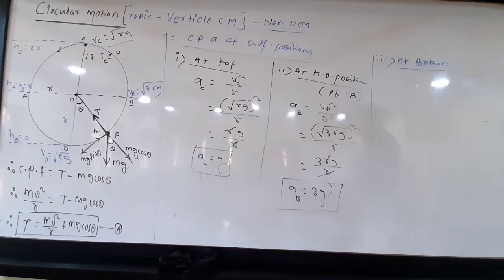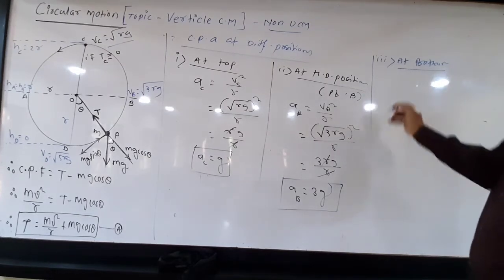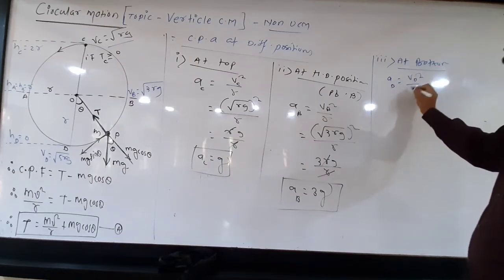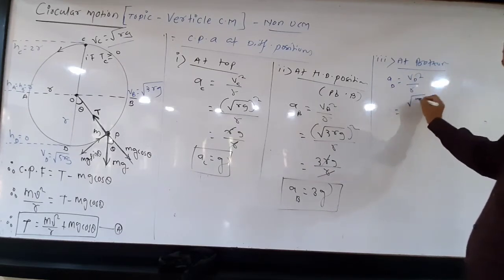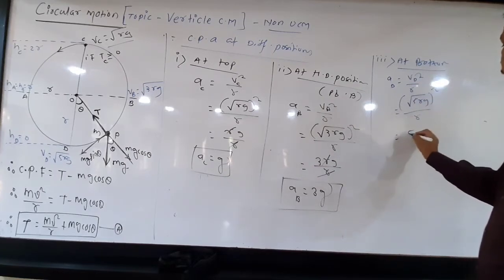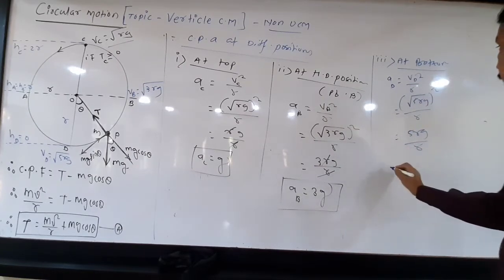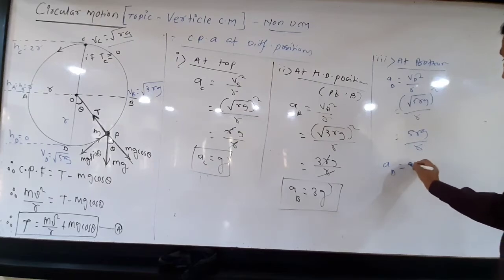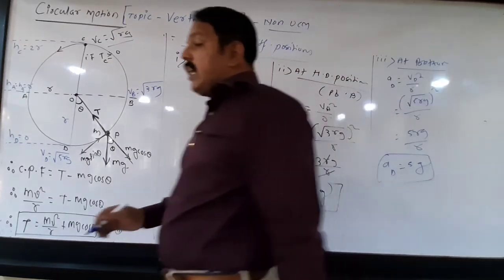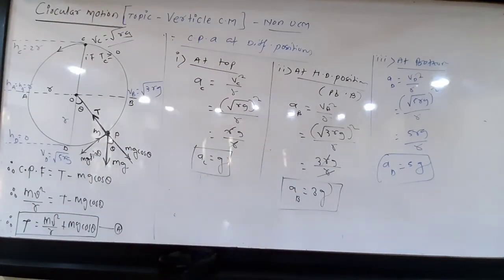Now number 3, at bottom. At bottom D, what is the centripetal acceleration? It is Vd square upon r. Vd means under root 5rg, bracket square, upon r. So it is equal to 5rg upon r. So centripetal acceleration at D is equal to 5g, where g is the acceleration due to gravity. So these are the different values of the centripetal acceleration at different positions.